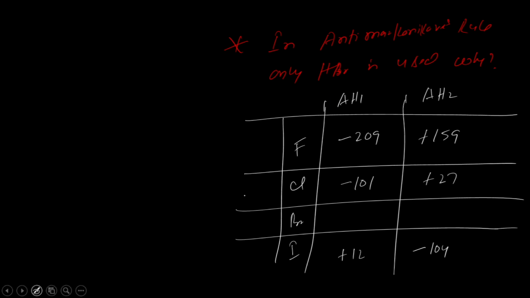But only bromine, in the first step it is minus 42 and in the second step it is minus 37. In both the reactions it is exothermic, so it shows consistent performance. Since it shows consistent performance, it is used in the anti-Markovnikov rule.